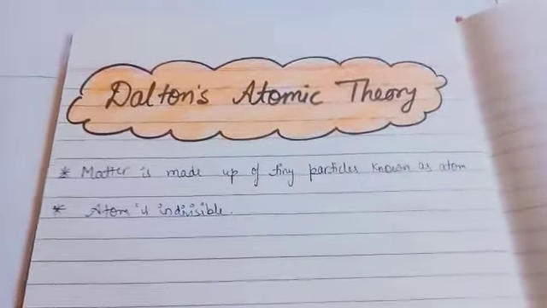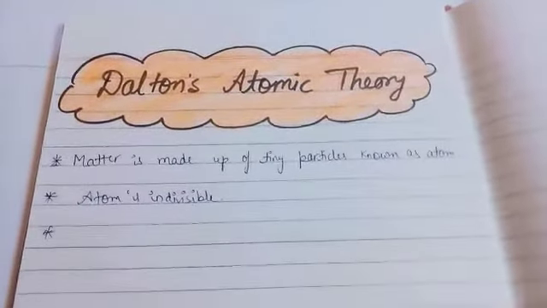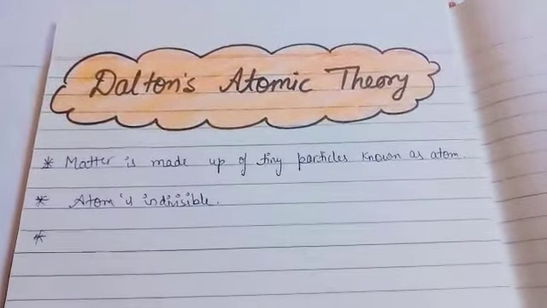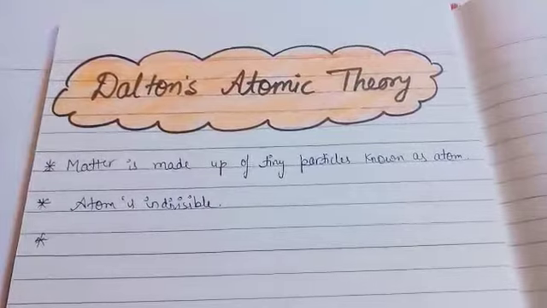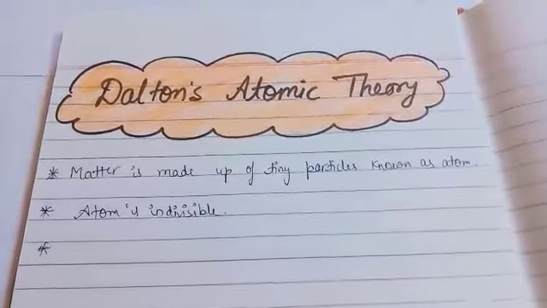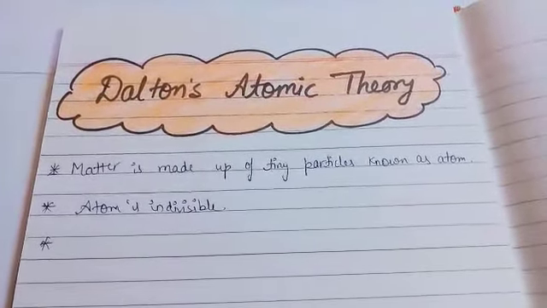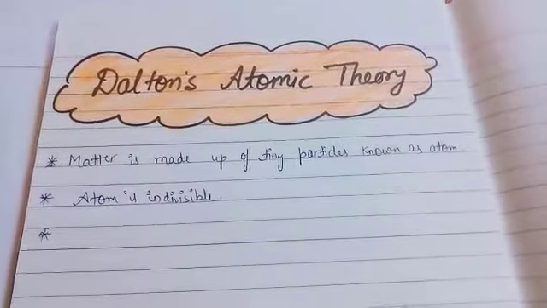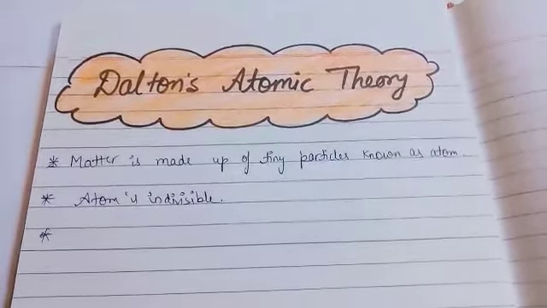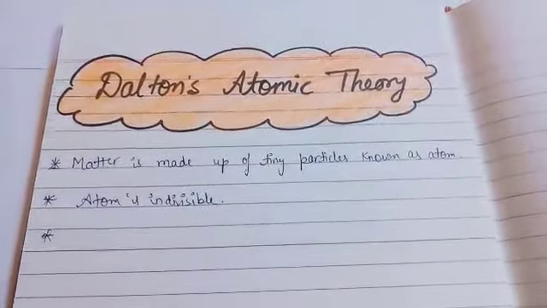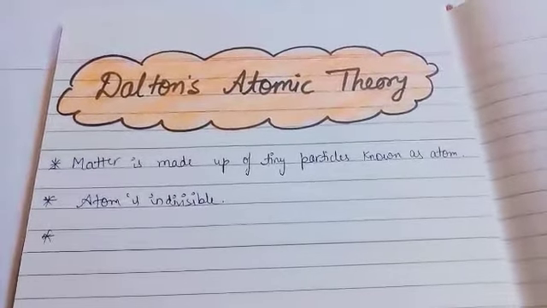Next, the properties of identical atoms, or the same atoms, are identical in all respects, meaning their chemical properties, their mass, and their physical properties.